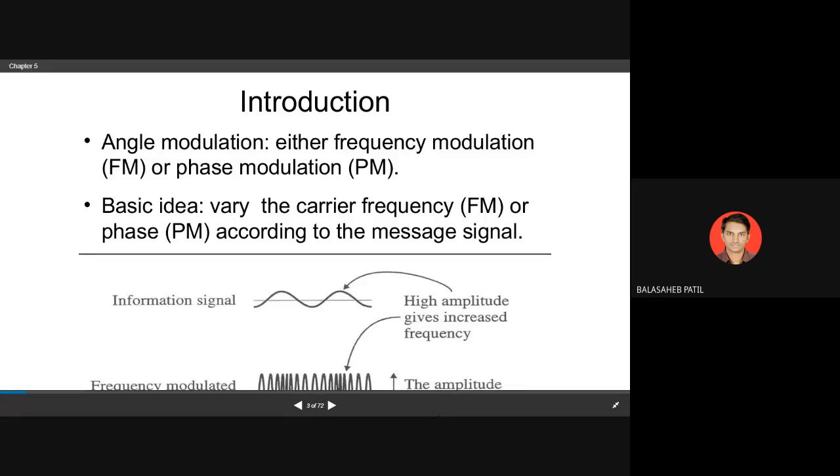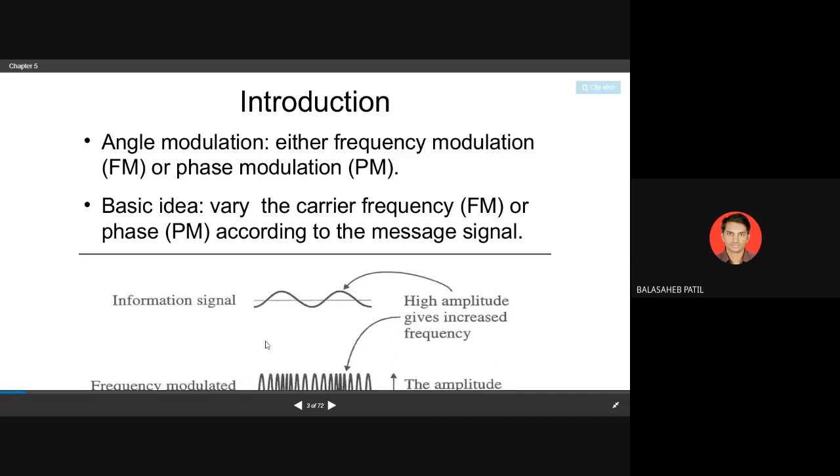That entire bracket, omega t plus phi, is called the angle. Accordingly, there is a type of modulation: if I change the omega, that is the frequency variation, so that is frequency modulation. If I change the phi, this is called phase modulation. So vary the carrier frequency and you are getting FM, or vary the phase and you are getting phase modulation, in accordance with the message signal, right?